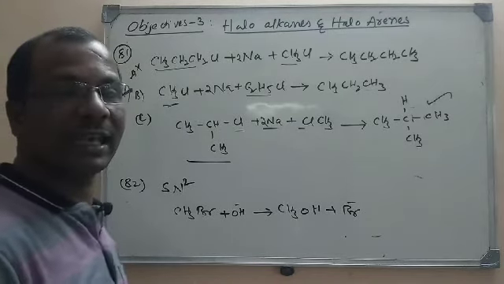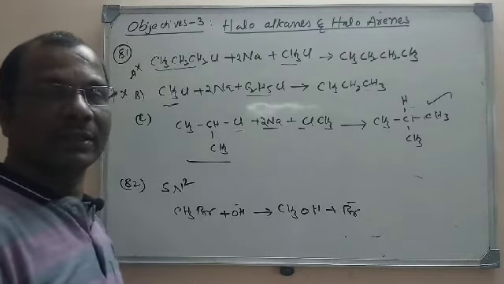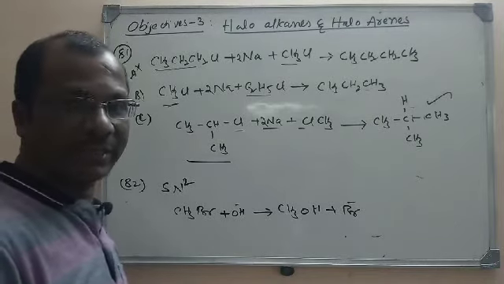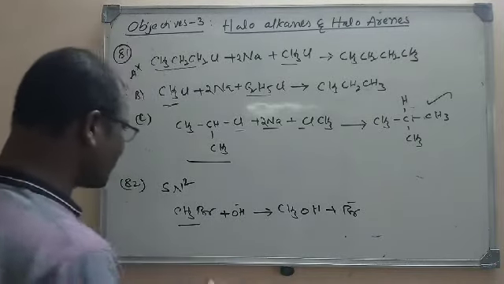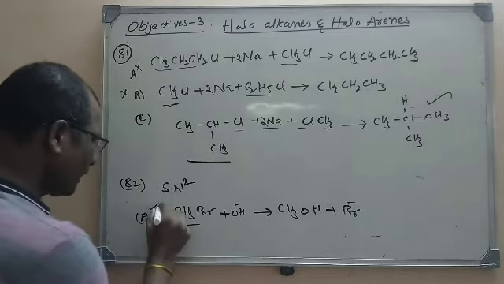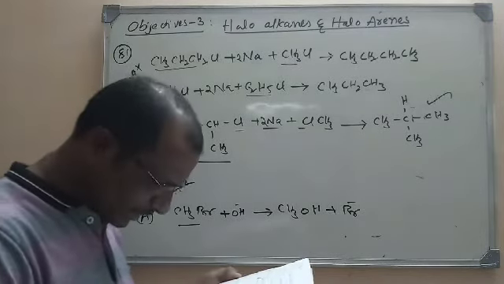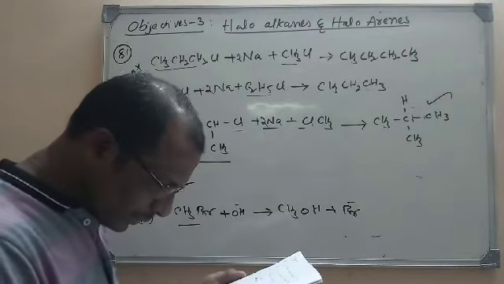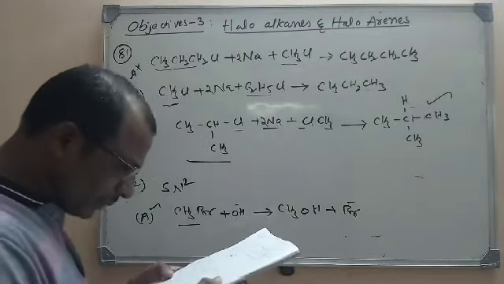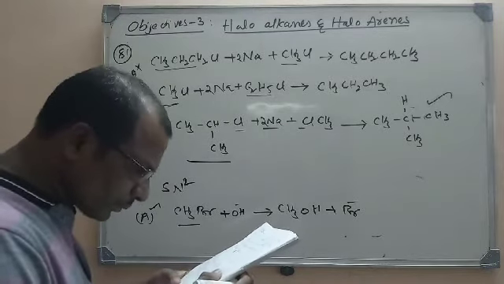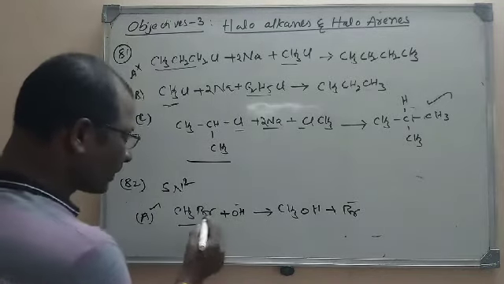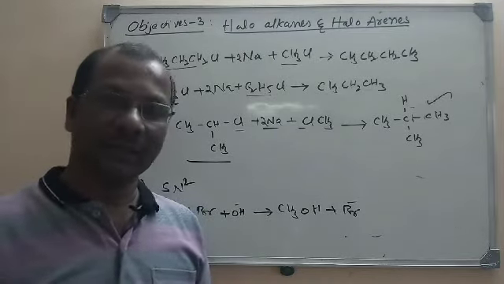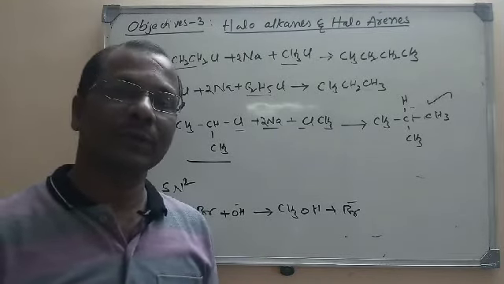So the first option itself can undergo the SN2 reaction. Option 1 is the right option, because methyl halides can readily undergo SN2 reaction.